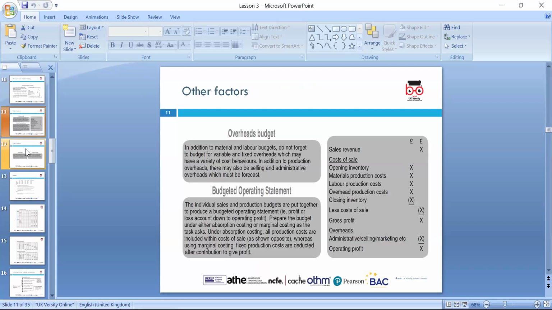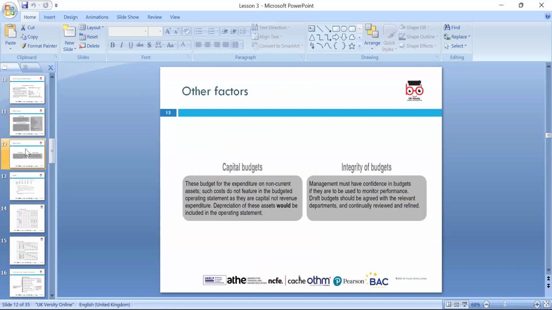Overhead is known as the indirect expense. Those are not directly counted, but they count towards the cost, so we need to keep them in mind. So we can look at the sales revenue minus cost of sales, opening inventory plus purchases minus closing inventory, less the cost of sales, we can say gross profit, overhead, and then we can find the operating profit.